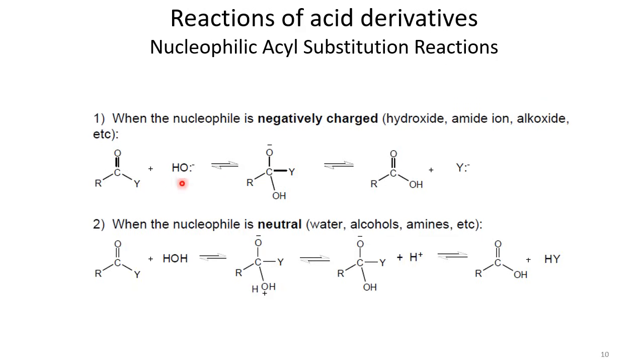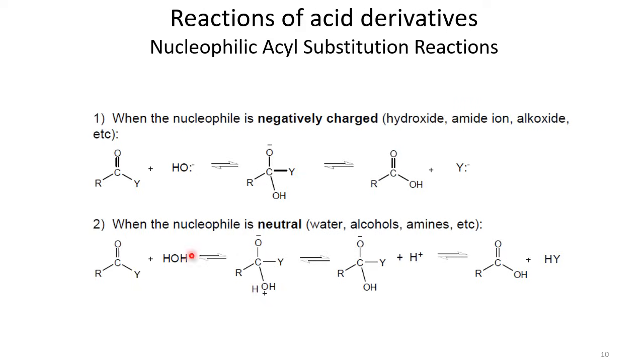Just like hydroxide, there could be OR negative, that is alkoxide, or NH2 negative or NR2 negative, that is amide ion. And when the nucleophile is neutral, it could be water, an alcohol ROH, or an amine, NH3 or NR3.